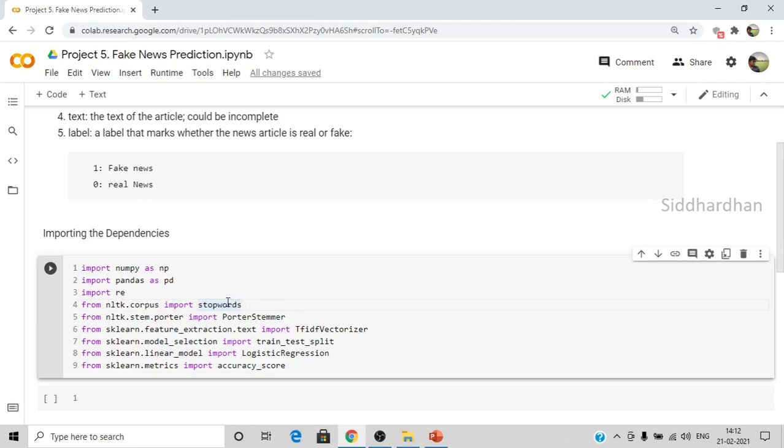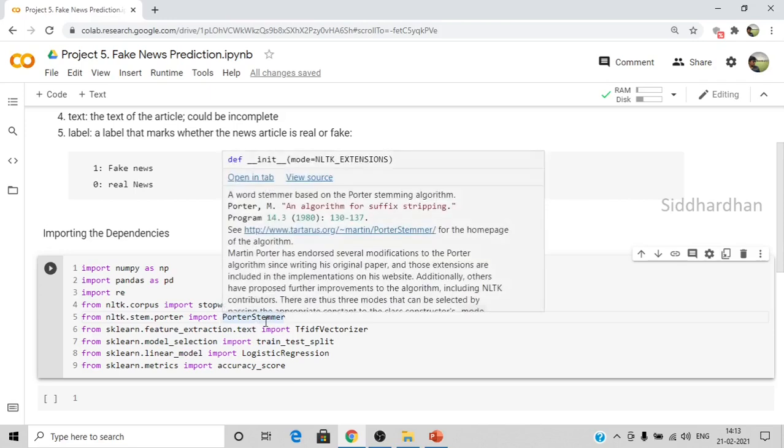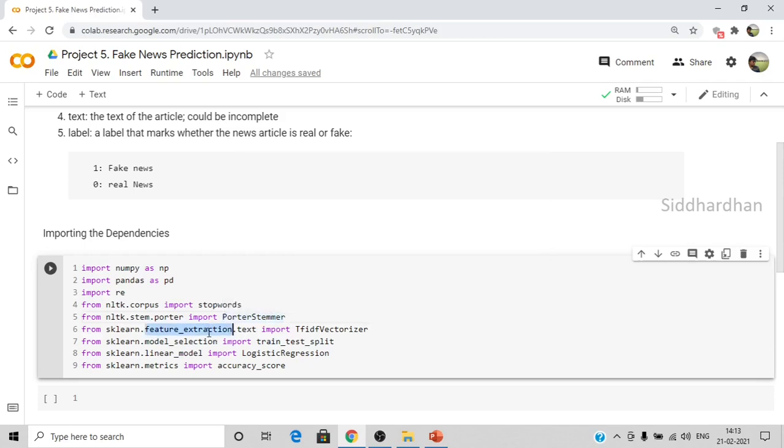Using this function, we will remove all the stopwords in our dataset. Then from the library nltk.stem.porter we have imported the function PorterStemmer. This function is used to stem our words. It basically gives us the root word for a particular word. We will discuss that in more detail during the stemming procedure, which we will do later in this video.